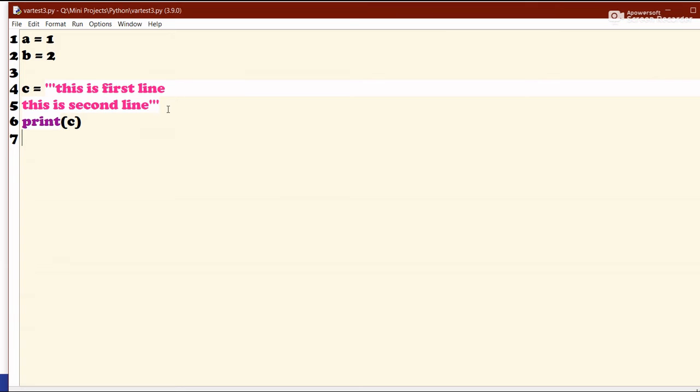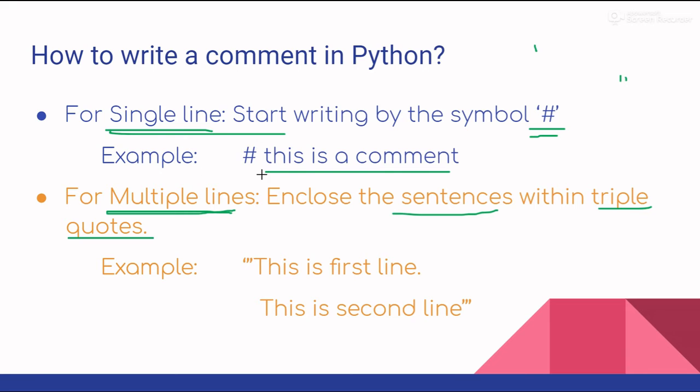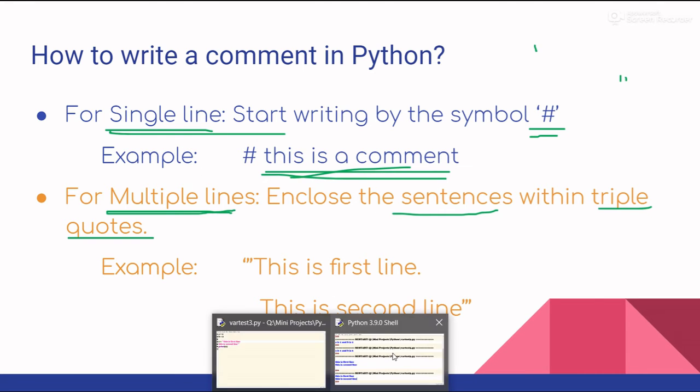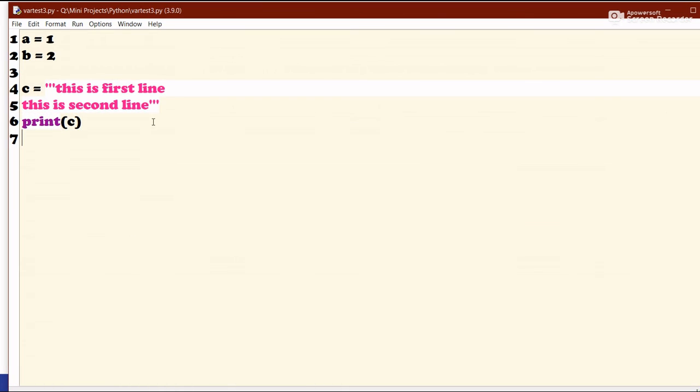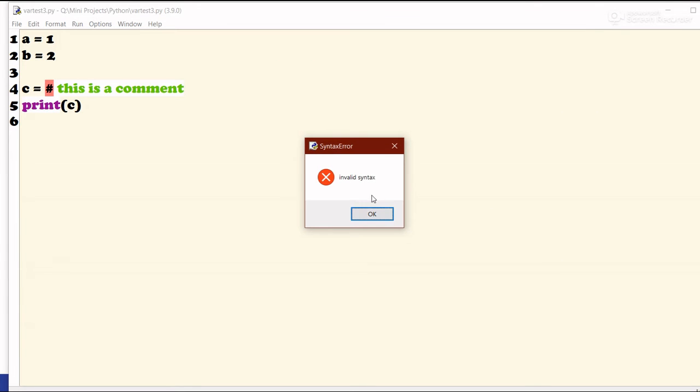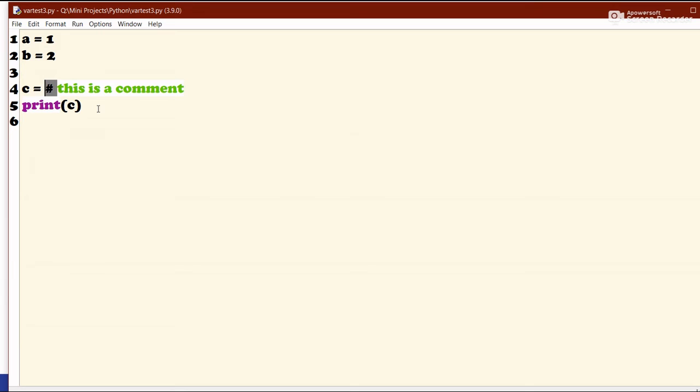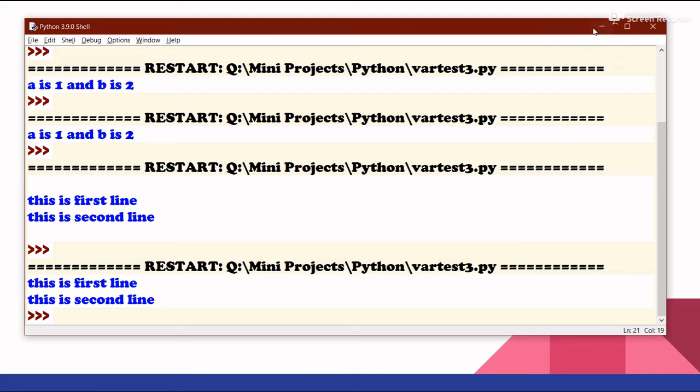Okay, so this was multiple line comment or multiple line string also. For the most part, we will be using the single line comment, and like a multi-line comment, you can't just do like this. Let's say this time we do hash this is a comment. This will not work. This is actually an error. You can see we got an invalid syntax, because the single line comment is actually not a string. It's not a multi-line string that can be stored in a variable. It's a special case for the multi-line comment only.